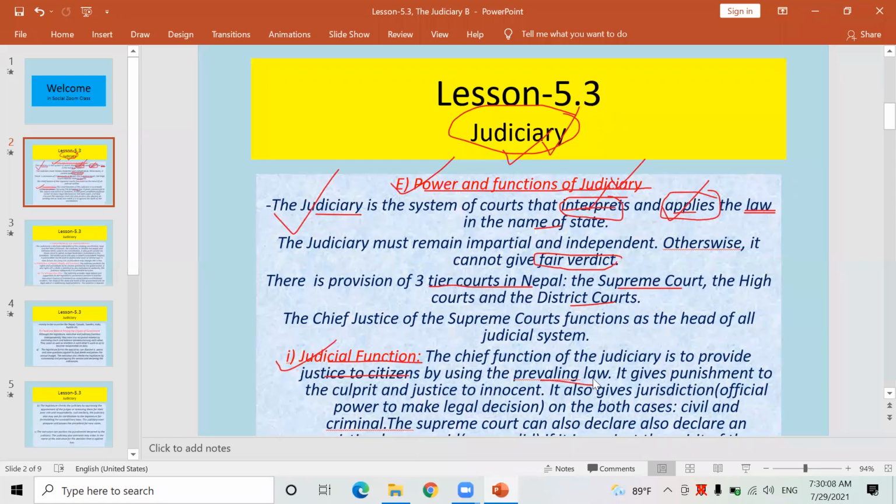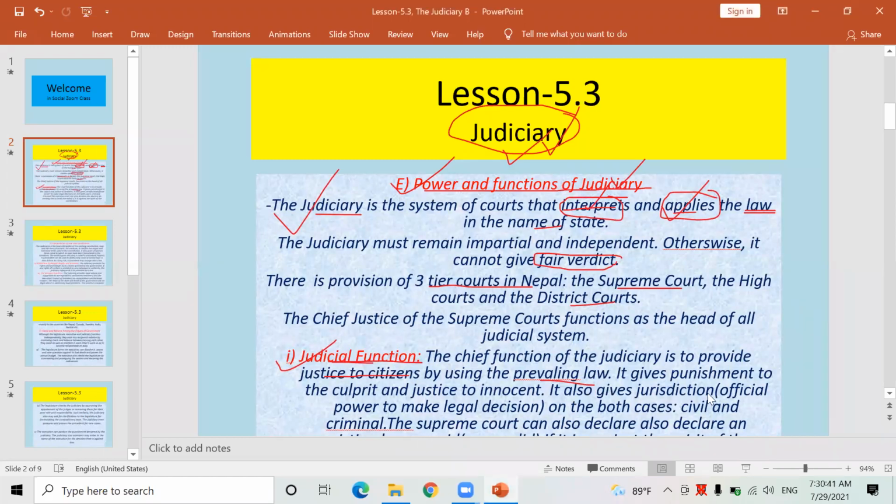Suppose your relative has been murdered, or suppose you are taken into custody without reason. At that time, you can go to the Supreme Court, District Court, or High Court to get justice. The judiciary provides you justice on the basis of the prevailing law, and this function comes under judicial function.